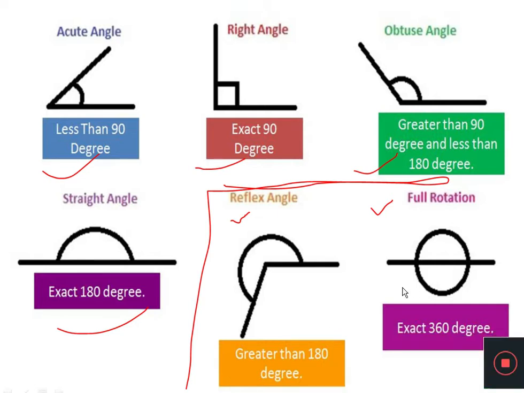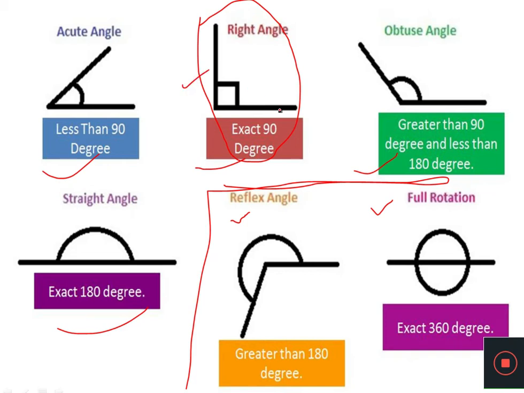Now dear students, whenever we try to understand the angle, our reference point will be this right angle. Whenever we try to identify or categorize the angle in various types, we will use this right angle as a reference point.